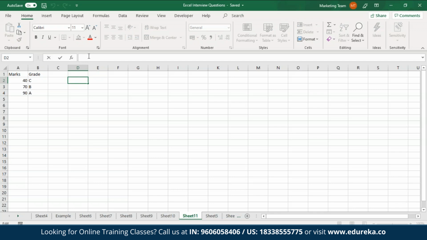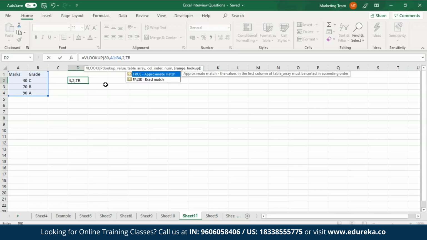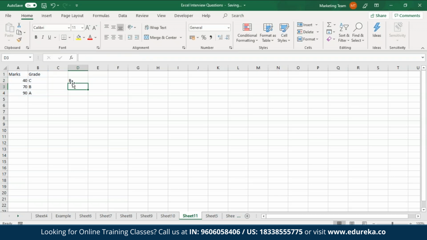So what I'm going to do is type in an equal to sign and then select the VLOOKUP function. I'll specify the lookup value to be 80 and the table array. The column I'll specify as 2 and the range lookup will be true. So as you can see over here, VLOOKUP has fetched B as the result for 80. What VLOOKUP is doing over here is it starts looking for 80 in this leftmost column. And then it stops at the next largest value and then moves right in the same row. So I hope you guys are clear with this.